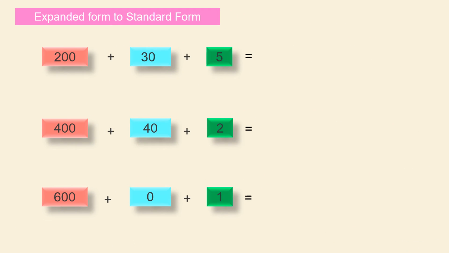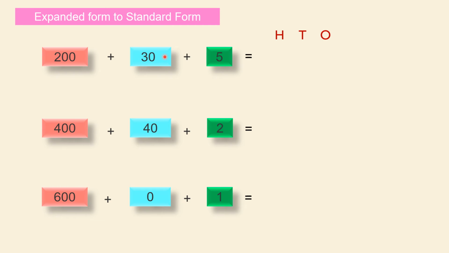We have learned how to expand a 3-digit number. Now we are learning, when the expanded form is given, how to convert it into short form. Here are some examples. Let's see the first one. We have 200 plus 30 plus 5. On seeing this, you can clearly say that this is an expanded form of a 3-digit number. Let's convert it into short form.